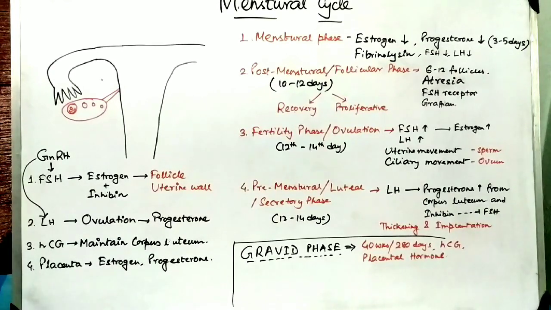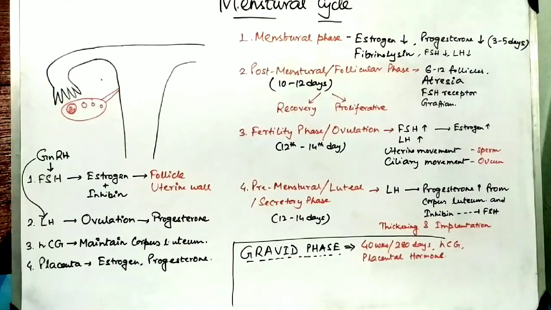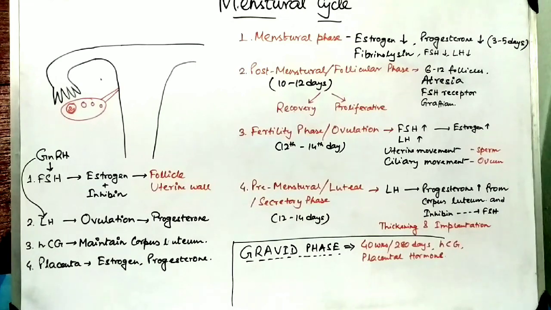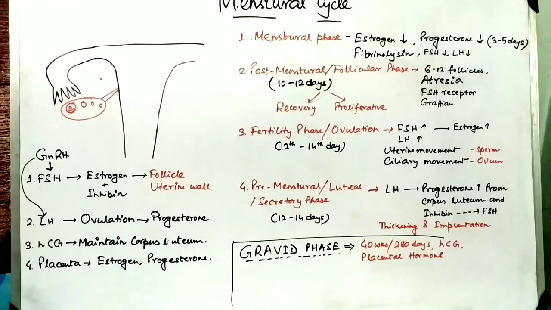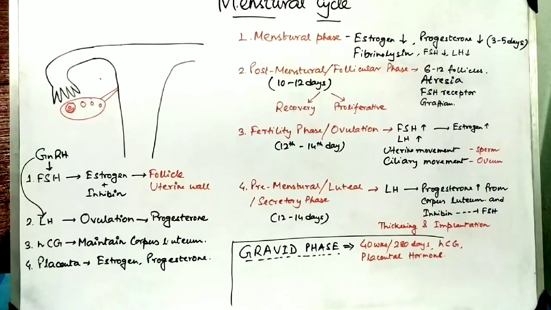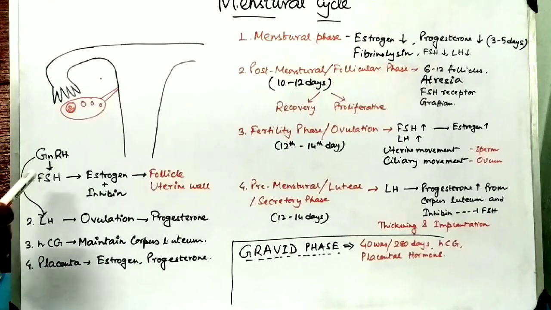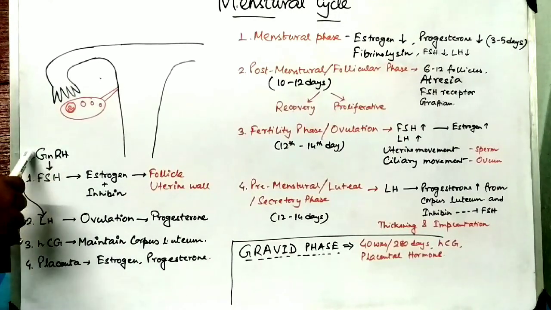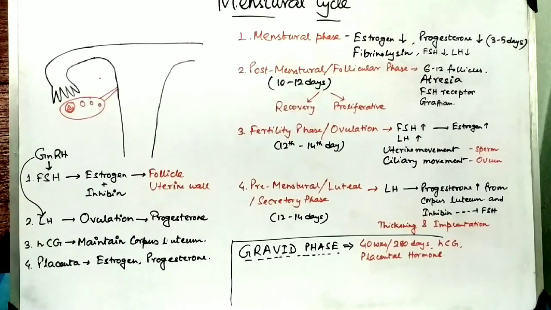This type of change occurs up to day 12 to 14. In days 12 to 14, the LH titer rises because the luteotrophs in the pituitary gland are stimulated by gonadotropin-releasing hormone, or GnRH.